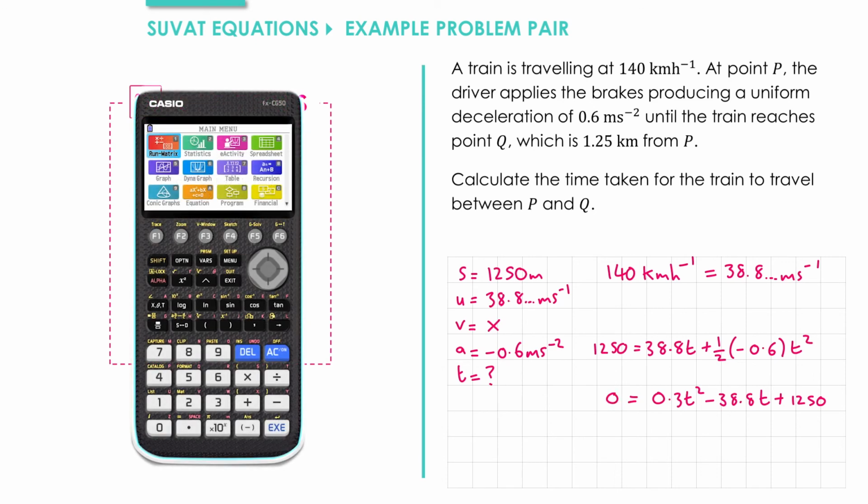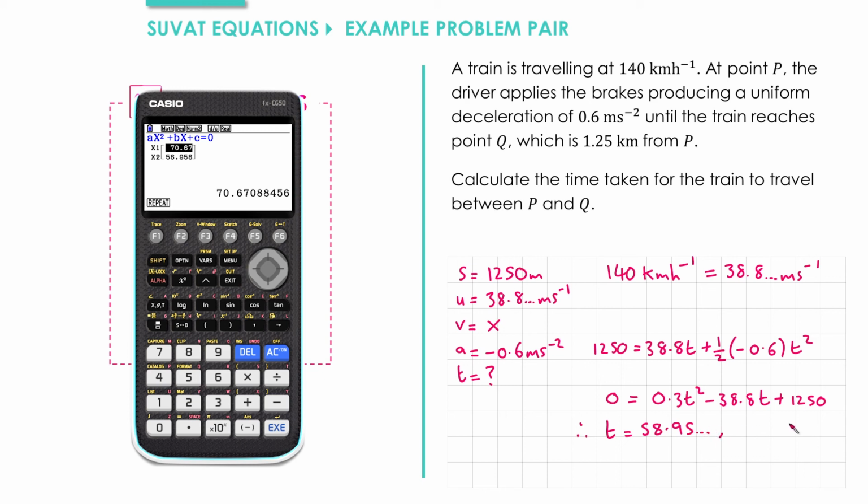Let's pop this into our calculator. We need to go into equation mode. We choose polynomial, degree 2. We enter 0.3 for A. We use our stored value for B. And we enter 1250 for C. That gives us two values. The smallest of those is 58.95. And the other value is 70.67.